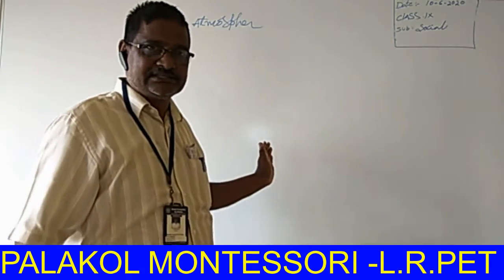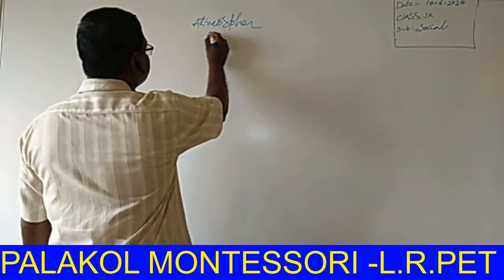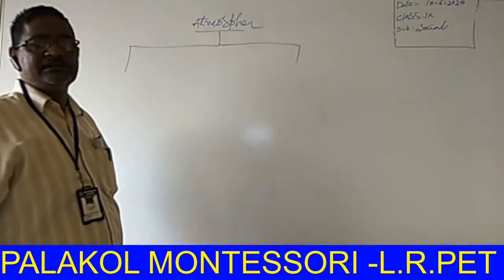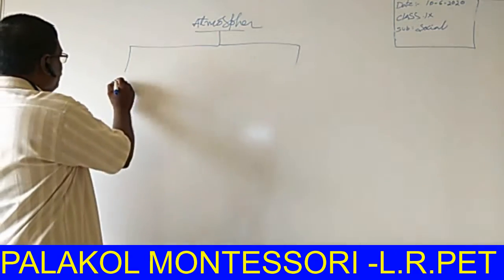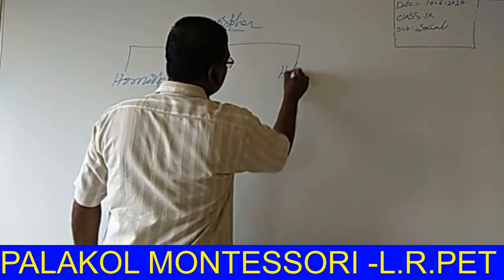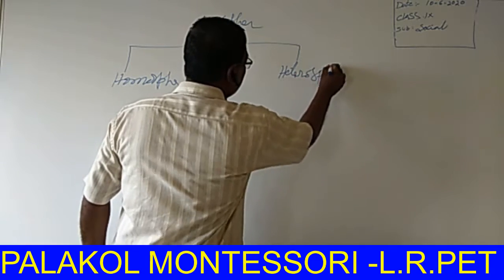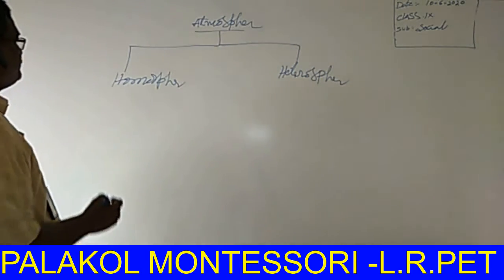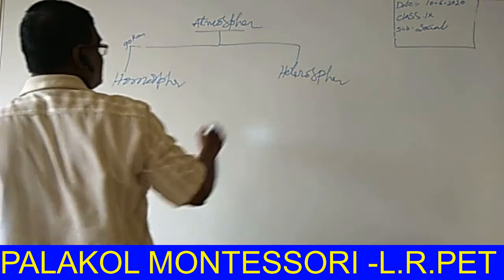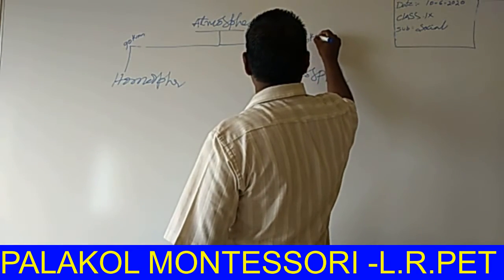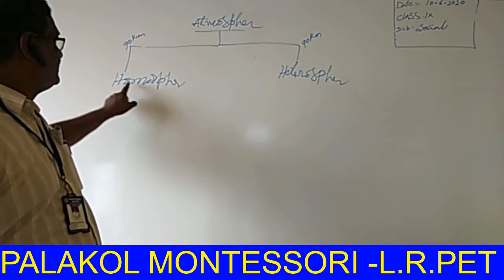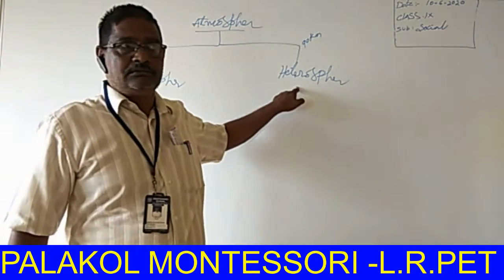Be careful and concentrate on the lesson. Atmosphere is divided broadly into two important layers: the homosphere and the heterosphere. Generally the homosphere is up to 90 kilometers of height, and the heterosphere is above 90 kilometers of height. Once again, the atmosphere is broadly divided into two important layers, homosphere and heterosphere.